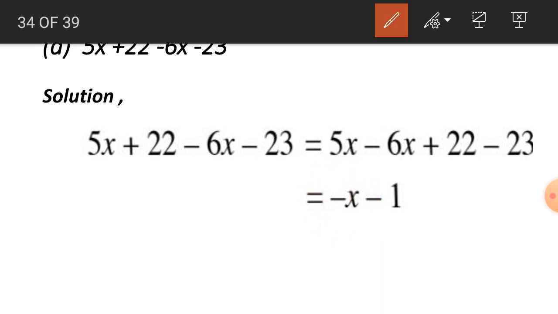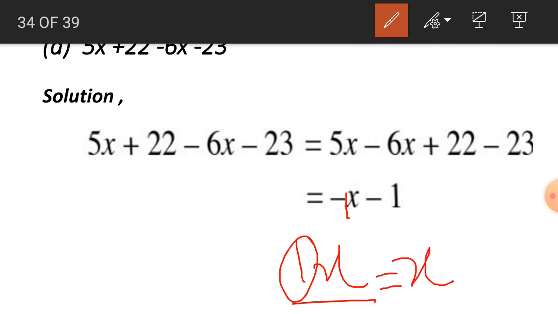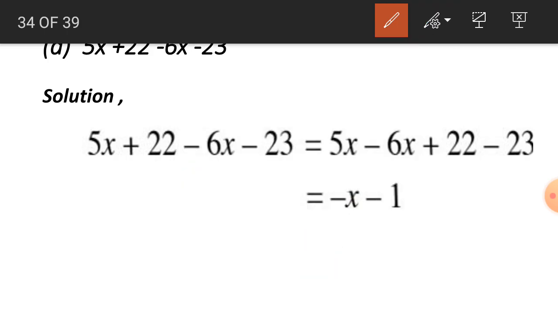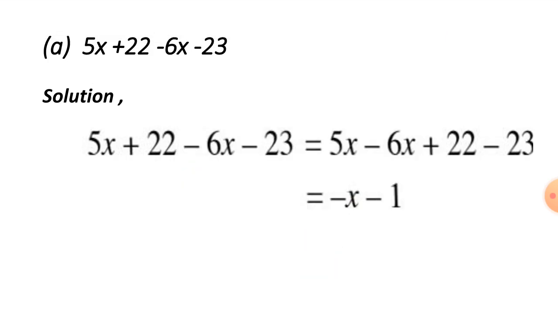It is showing that we are having 1x, but we will not represent it as 1. We will only just write x. It also has the same meaning. And from 23, if we minus 22, we will get minus 1. Minus x minus 1 is the answer.